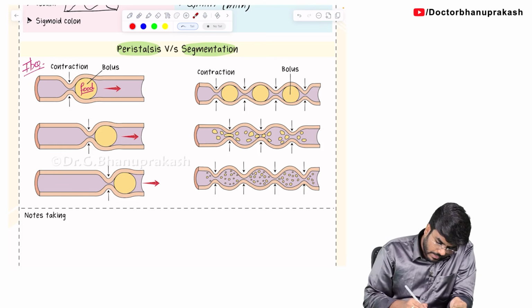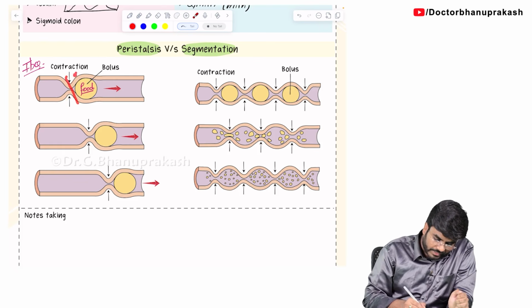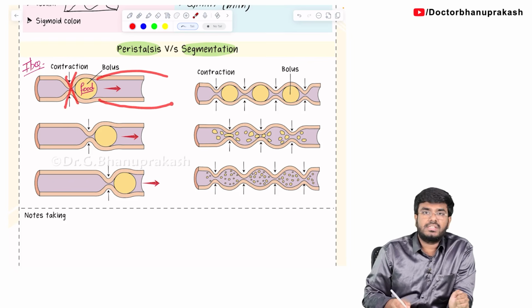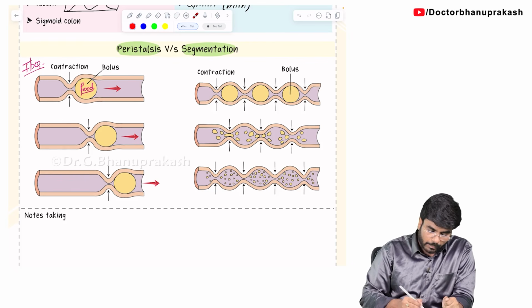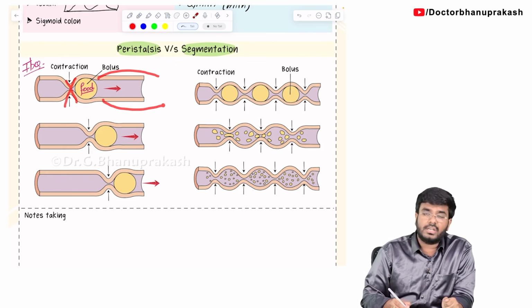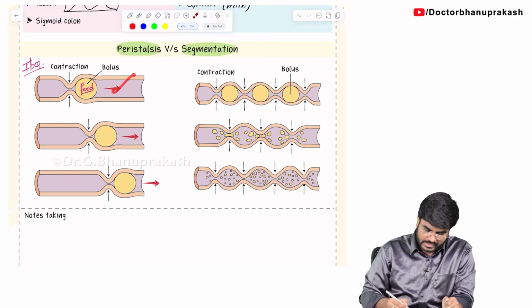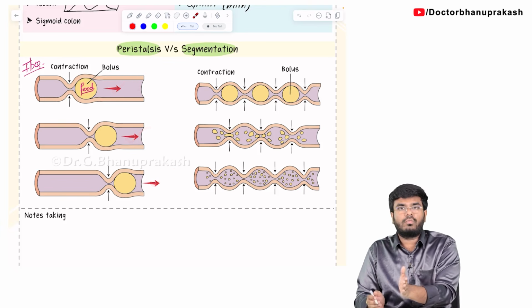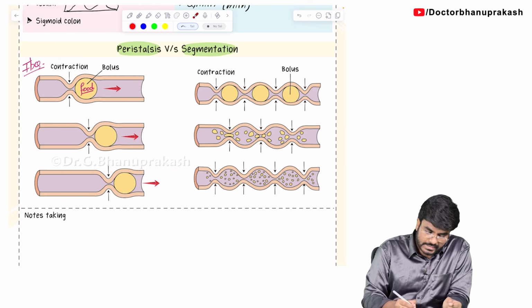So, that's why we are contracting this proximal segment. This proximal segment is getting contracted to prevent regurgitation. And what will happen to this distal segment? It is undergoing relaxation to welcome the food. Okay. So, such a type of GIT contraction where a proximal segment is undergoing contraction and a distal segment is undergoing relaxation, there will be anterograde movement of the food. So, you can clearly see the food bolus is moving forward, forward, forward. Okay. So, such a type of GIT contraction is called peristalsis.